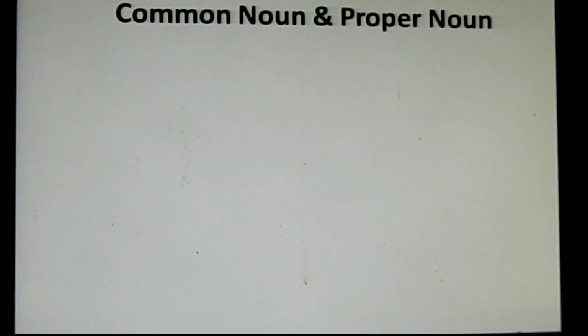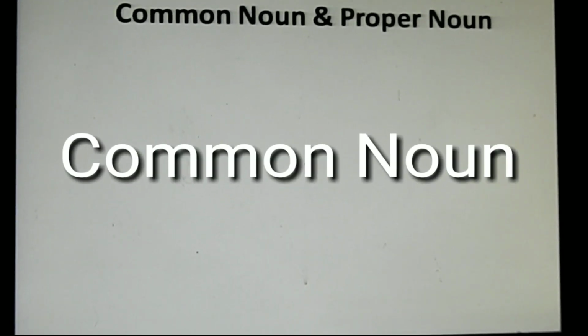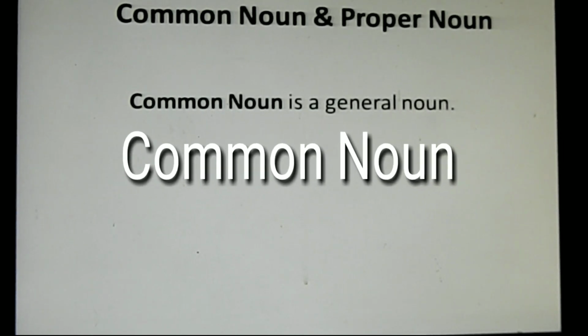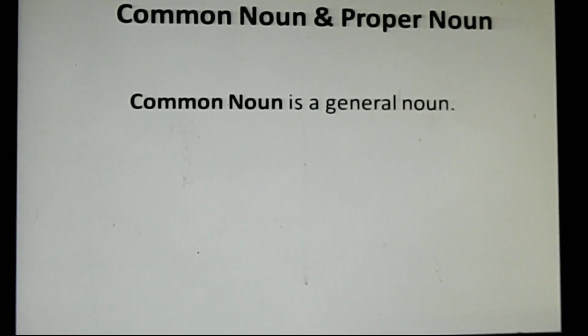Now let's come to common noun and proper noun. Okay, all of us know what is a common noun. Common noun is a general noun, a name given in common. We have got so many examples of common noun. Like if I say boy, I mean to say any boy.